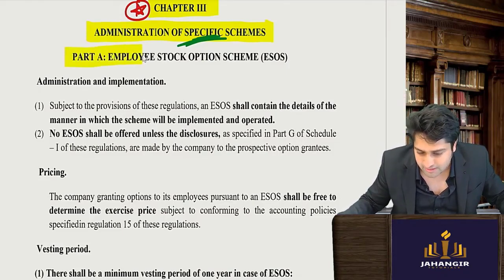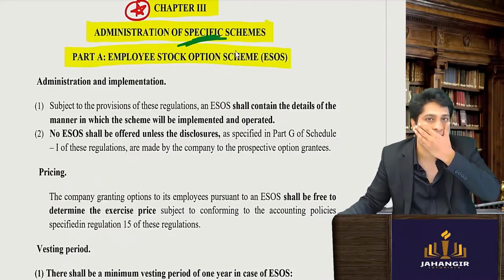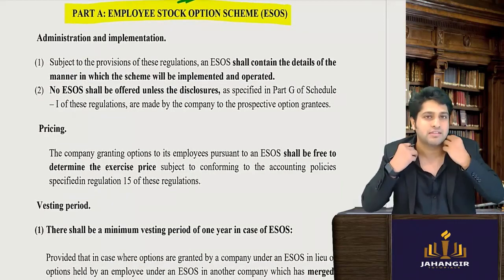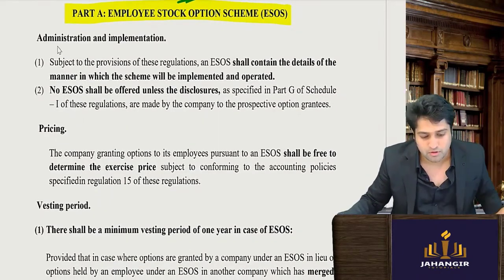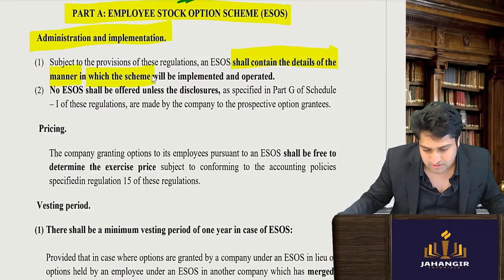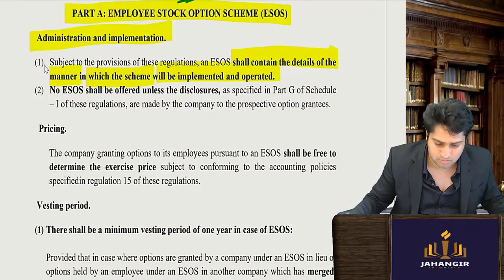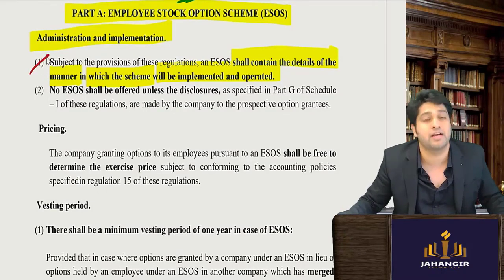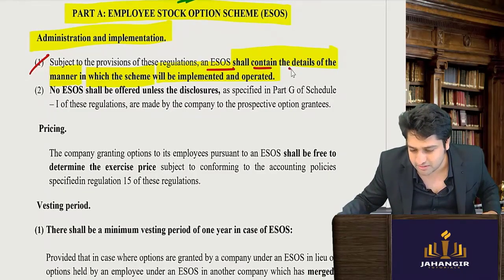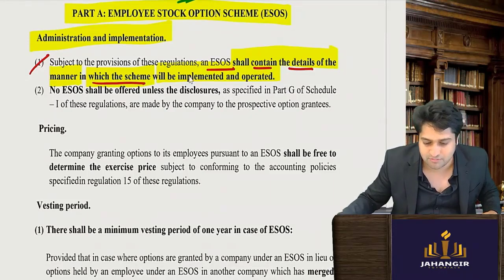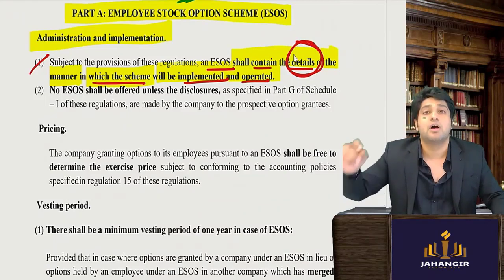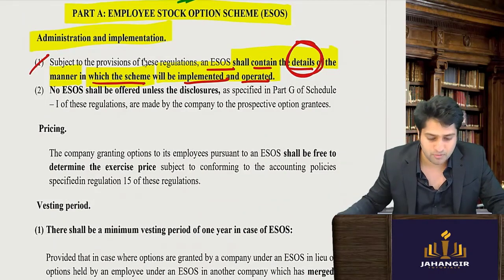First, part A, employee stock option scheme. Let's see what is given. How do you remember all these things? It is all common points for all. Firstly, any scheme that we are doing shall contain the details of the manner in which it will be implemented and operated. First point is administration: the scheme shall contain the details of the manner in which it will be implemented and operated. Common sense, you have to give details of how you will implement and operate this scheme.